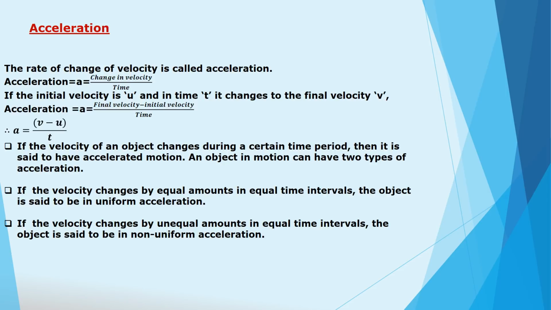If the velocity of an object changes during a certain time period, then it is said to have accelerated motion. An object in motion can have two types of acceleration. If the velocity changes by equal amounts in equal time intervals, the object is said to be in uniform acceleration. If the velocity changes by unequal amounts in equal time intervals, the object is said to be in non-uniform acceleration.